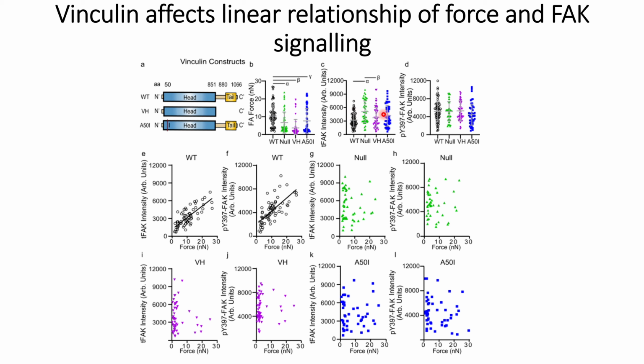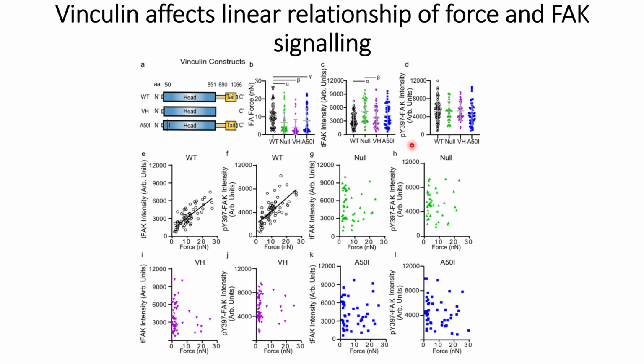When the vinculin is reintroduced in the null vinculin case and the mutated vinculins, they see total focal adhesion kinase intensities similar to each other, but for the case where null vinculins are used, they see the highest total focal adhesion kinases.